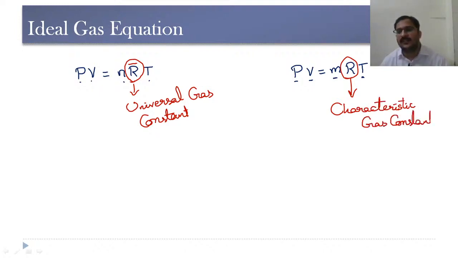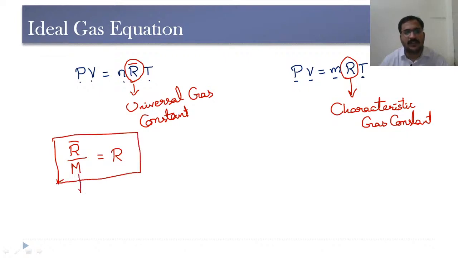So there is a difference between universal gas constant and characteristic gas constant. If we consider the universal gas constant divided by the molecular weight of that particular gas, that gives us the characteristic gas constant. So universal gas constant by molecular weight M of the particular gas will give us the characteristic gas constant.